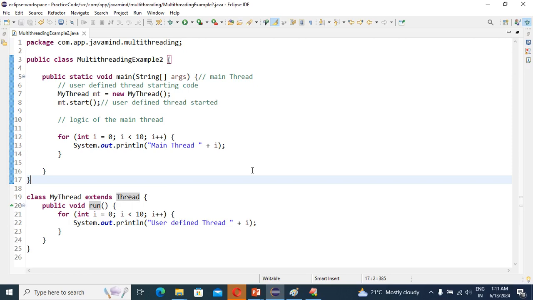So the thread scheduler and garbage collector are part of the JVM only, guys. These two components are part of the JVM only. So tell me, guys, mental patient behavior, expected or unexpected? Obviously unexpected, guys. The behavior is always unexpected. So that's why, in multi-threading, we are unable to say the exact output. In a multi-threading example, we are unable to say the exact output.